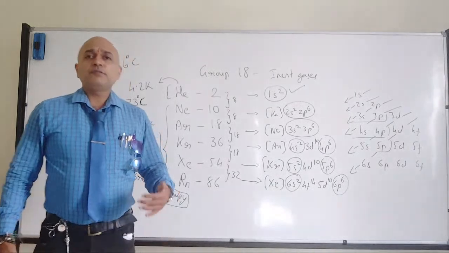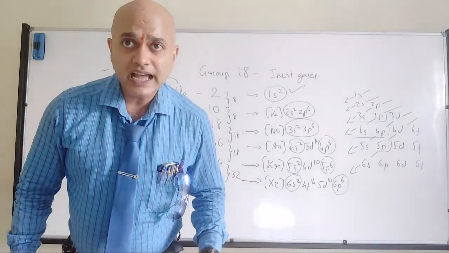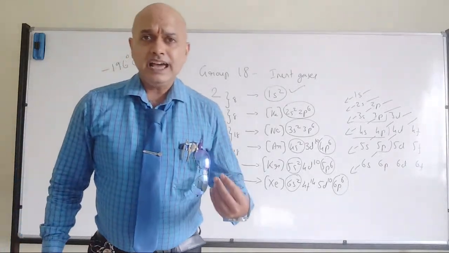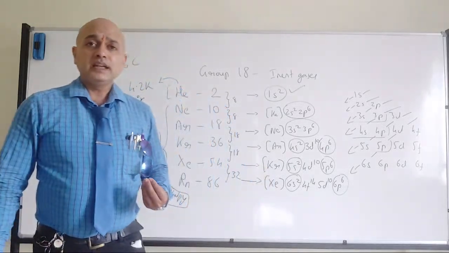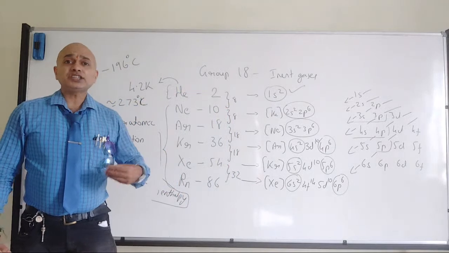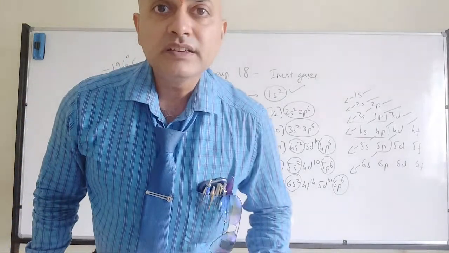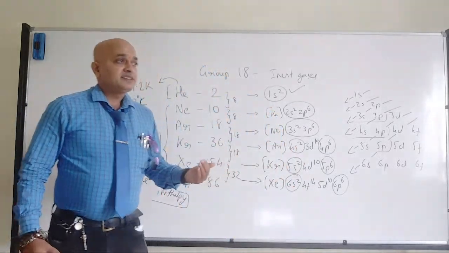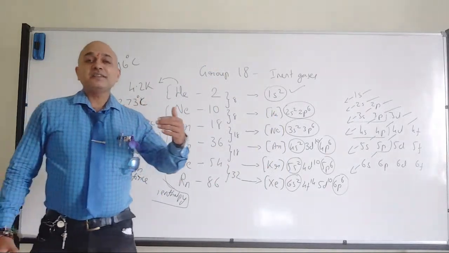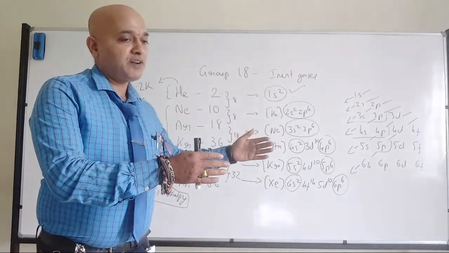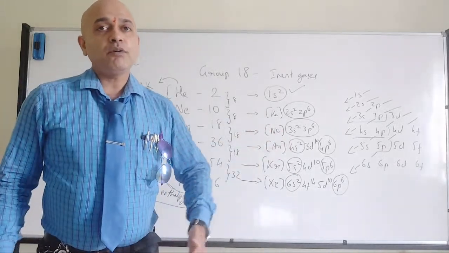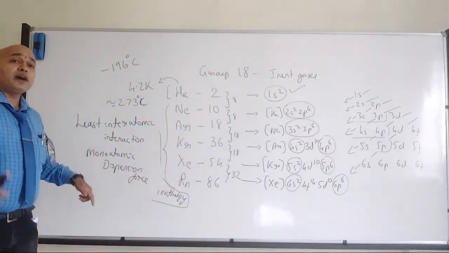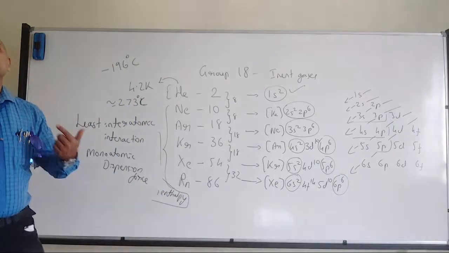Fine. So if someone asks you why inert gases have low melting point or boiling point, you can tell that they are present in nature as a monoatomic form, and they have least interaction among themselves. So they are liquefied at very low temperature, hence they have low boiling point. Okay, fine. That is actually what you have written. They are liquefied at very low temperature, therefore they have low boiling point. That is the result because of some reason. The reason is why they are liquefied at very low temperature. That will be the question now, right?